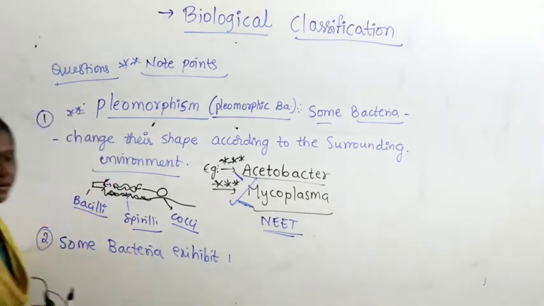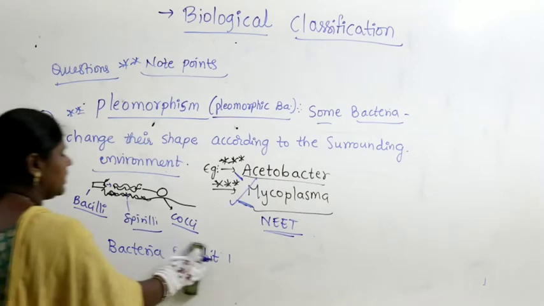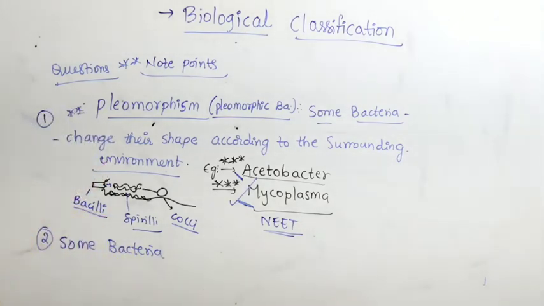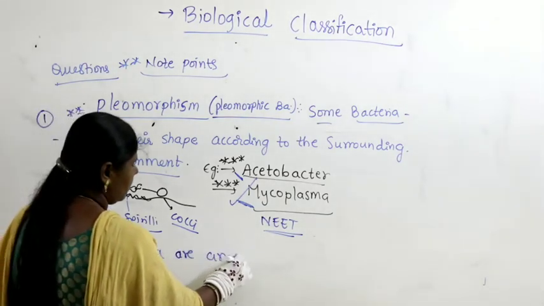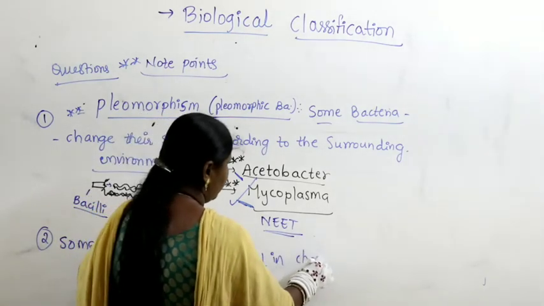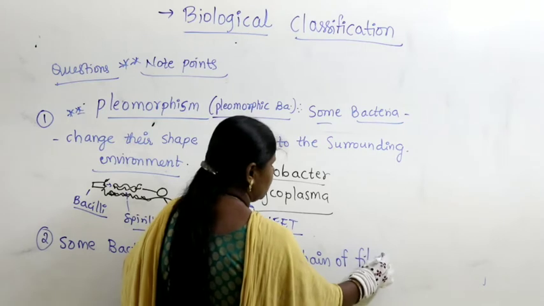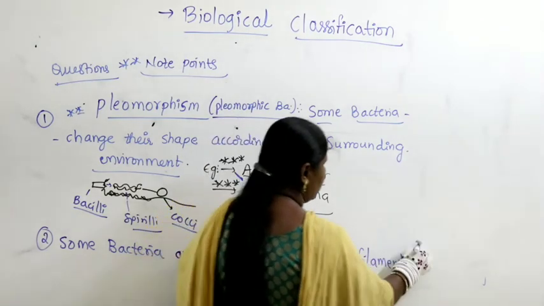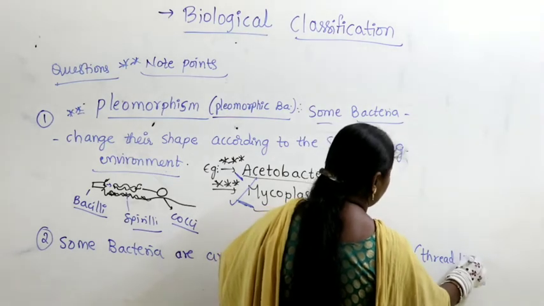Or some bacteria are arranged in a chain of filaments, or we can write they show a thread-like arrangement.